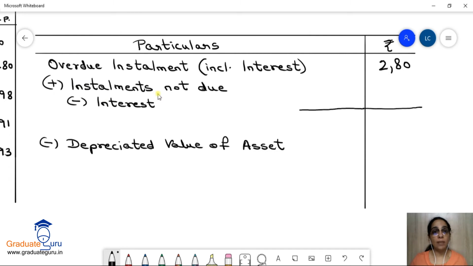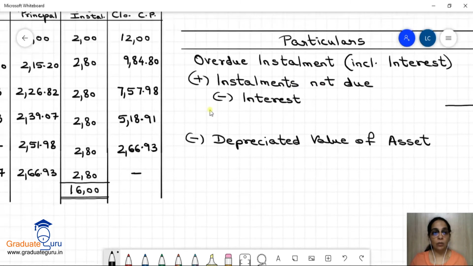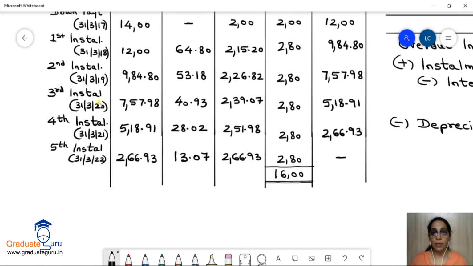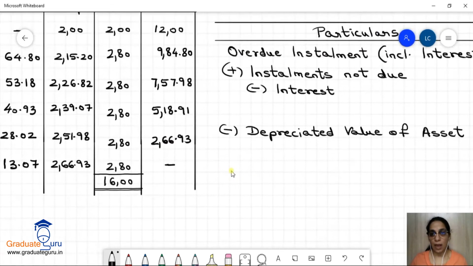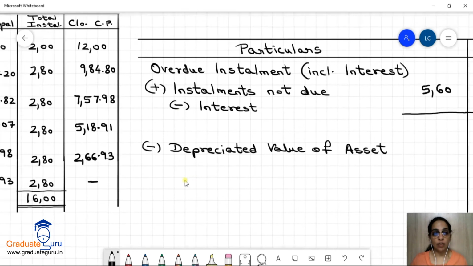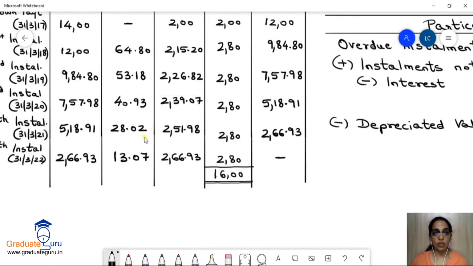Plus installments not due. Now 2020 was the third installment, right? And दो installment उसके बाद बचे हुए हैं. So first we'll take the total of these two installments and we'll write that over here. So 280 plus 280 will give us 560 lakhs, right? And I have to subtract the interest. So let's see what is the interest in the last two installments. ये दो interest amount हैं.